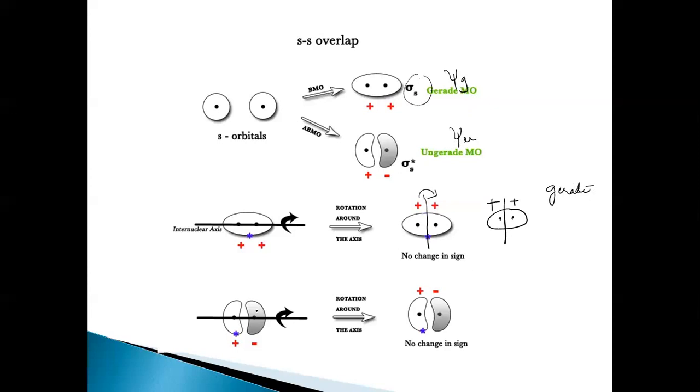What about this antibonding molecular orbital? First rotate it along the internuclear axis. It goes upwards, but on the left and right their signs are the same, plus, plus. So no change in the sign. But when we rotate it again, perpendicular to the internuclear axis, how do the signs look? They are interchanged, a change of sign. If the sign changes when we rotate it, then it is called ungerade. So that is why we call it ungerade.